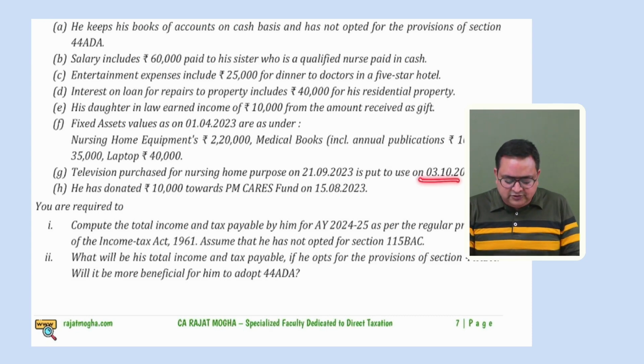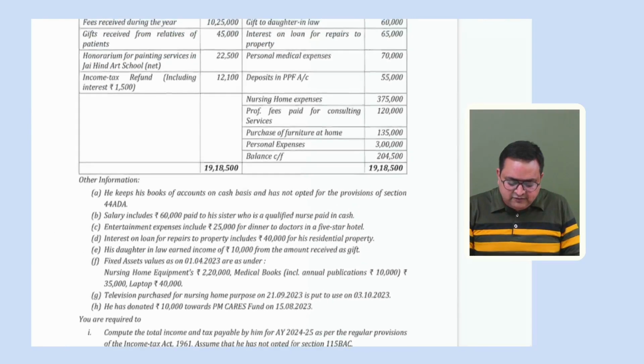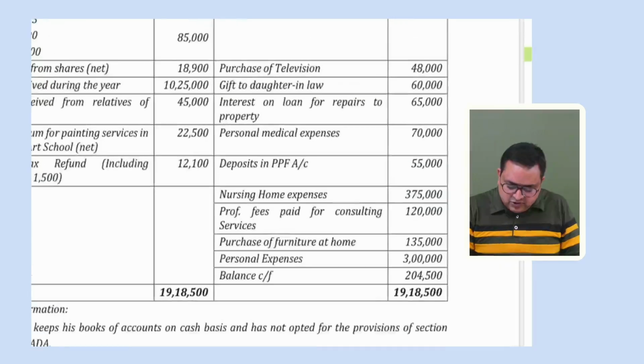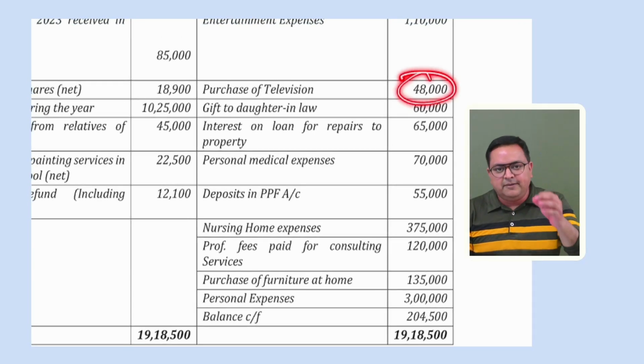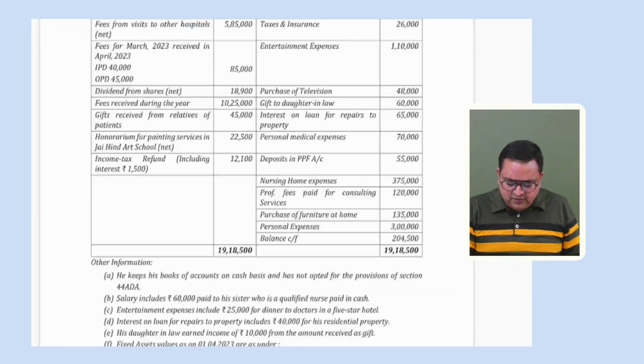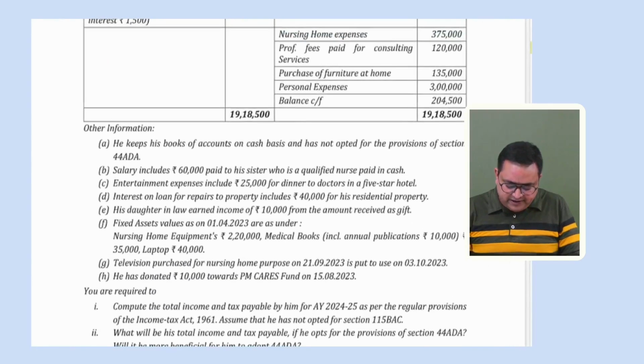If it is 180 days or more, then on this television you have to give depreciation at a rate of 15%. How much was the depreciation? 48,000 was the cost of that television. Apply 15% rate. It is more than 180 days, so apply the full rate.